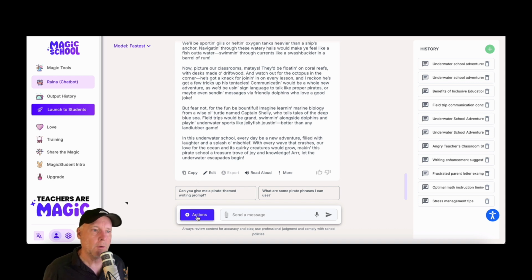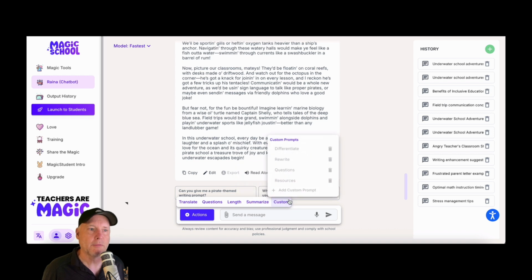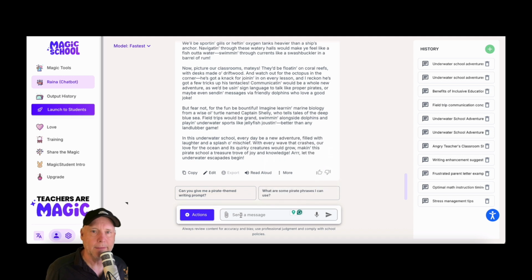Now, if you want, you can use these actions in here. You can translate this into a ton of different languages, but things like questions, length, summarize, and custom, you need the pro account for that. So this is the free account, which is what I'm using, which is probably what you are using. And in general, it's all you're going to need. You just will miss out on some of this. In fact, some of these things like, give me 10 questions about it, you could write in here anyways.